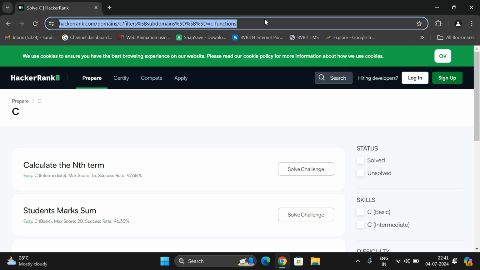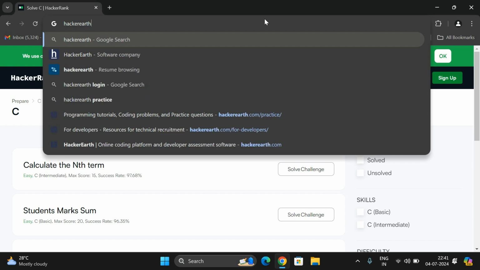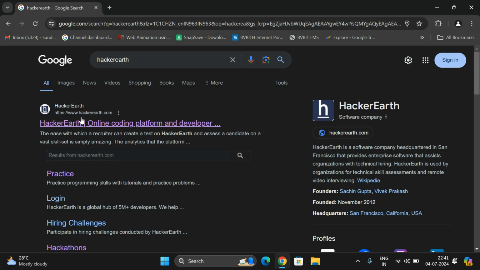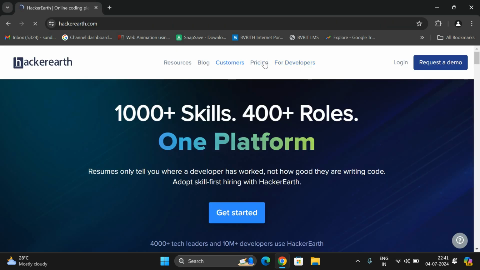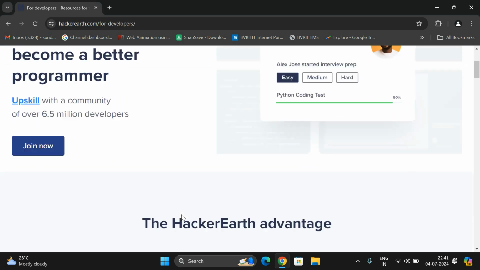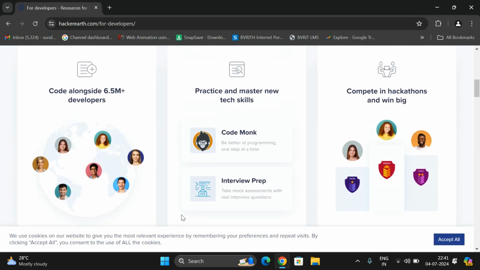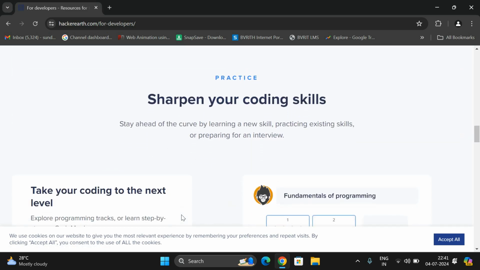So this is the second one. And the third one is HackerEarth. Similar to HackerRank, there is another one called HackerEarth. Click on HackerEarth, and from here you can also go with for developers. Click on for developers and scroll down, you'll be getting a lot of testimonials and reviews.